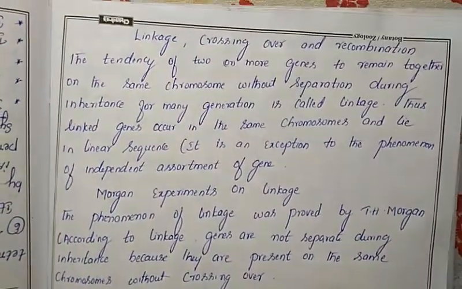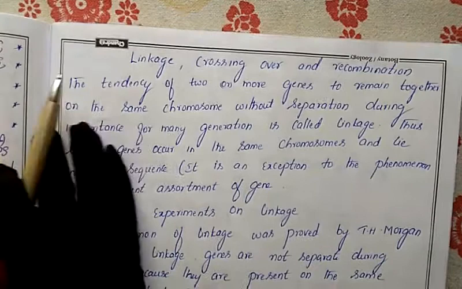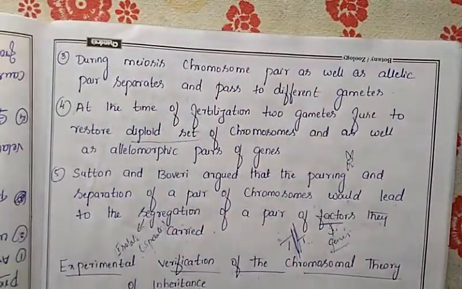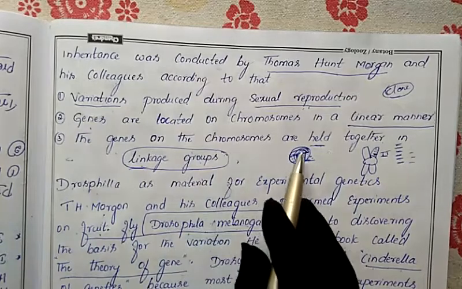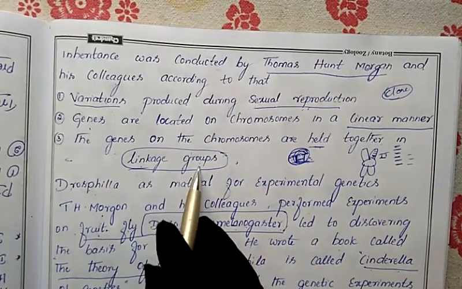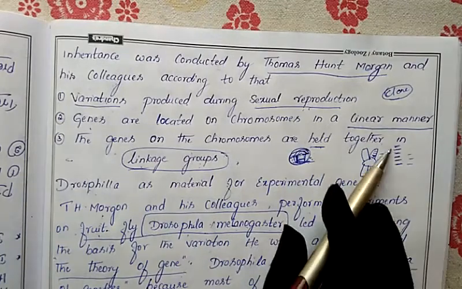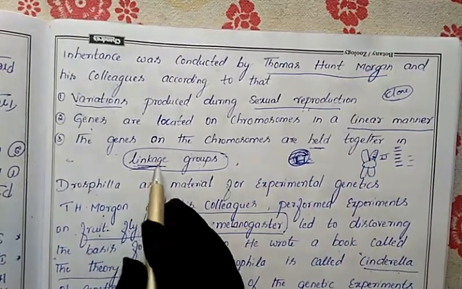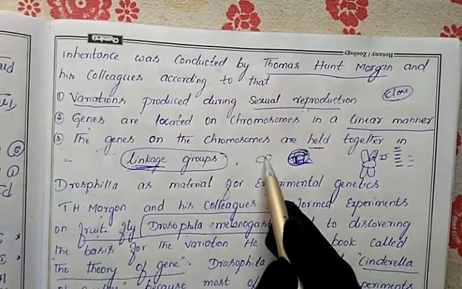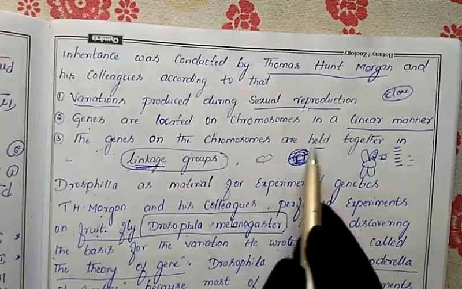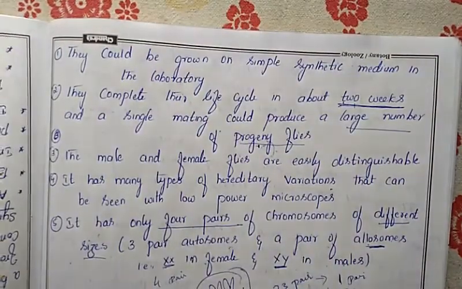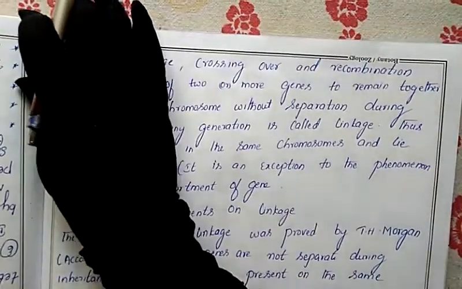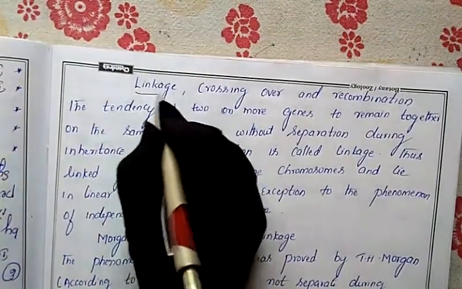So next let us discuss the next topic. As I said about the linkage, T.H. Morgan said one point. He said that the genes and the chromosomes are held together in the linkage group. What is the meaning? Genes will be present on the chromosome, and these genes will be held together with the help of the linkage group. So let us discuss what is linkage, what is the meaning of crossing over, and what is the meaning of recombination. Let us discuss these 3 topics.